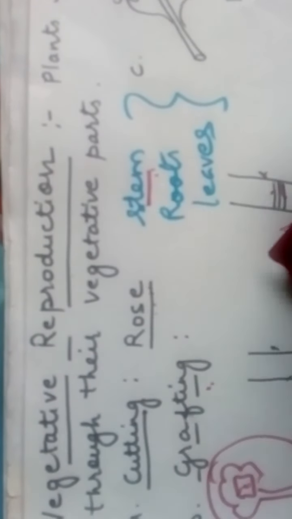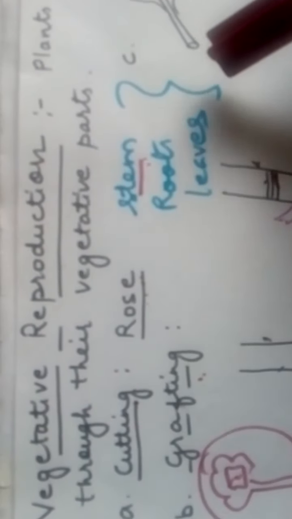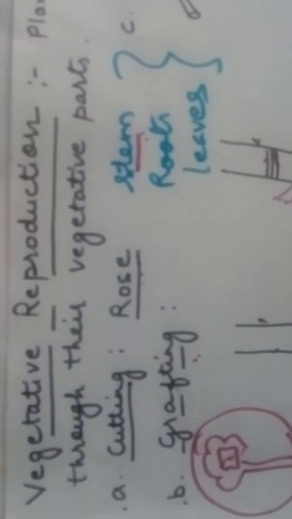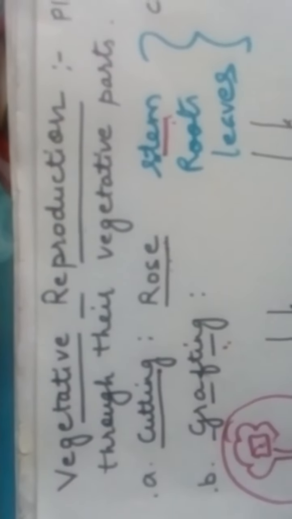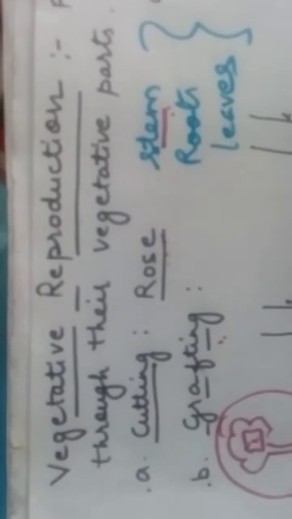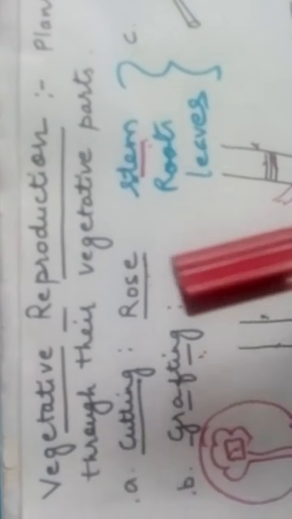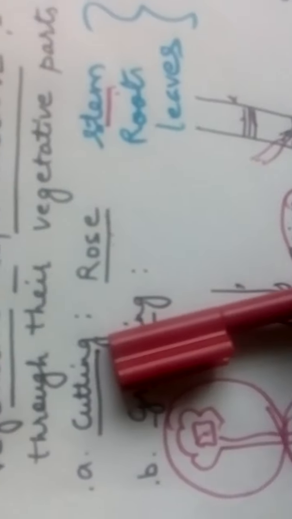In the onion, the roots are responsible for the continuity of the species. In the potato also, the stem is responsible for the continuity of the species. One more very common example we will study under vegetative reproduction is the rose plant and the processes involved. First is cutting.